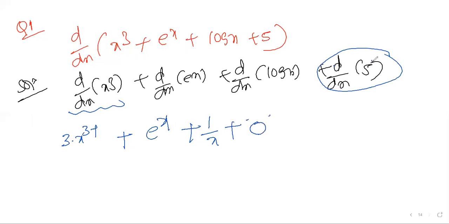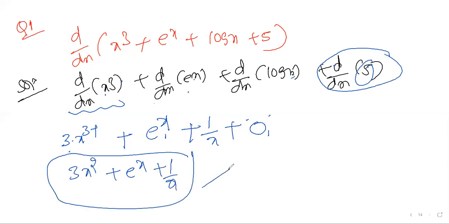d by dx of a constant value, the answer is 0. d by dx of log x is 1 by x. d by dx of e power x is e power x. So what is the answer? 3x square plus e power x plus 1 by x. 0 means leave it. This is the final answer.